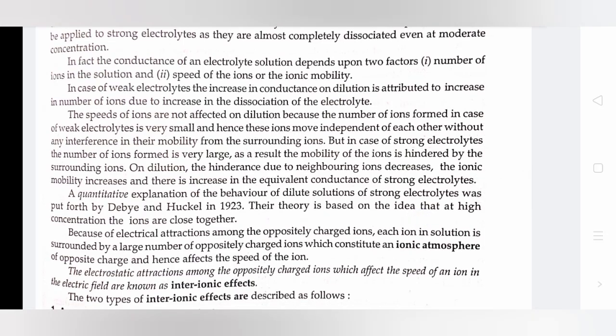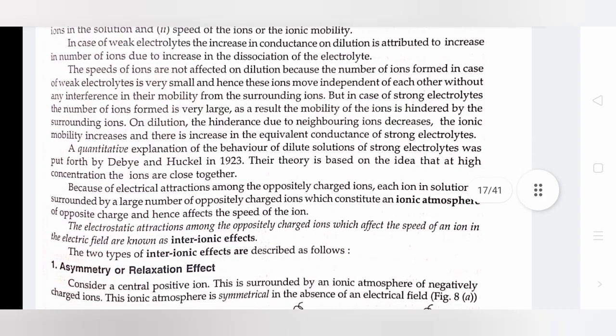In fact, the conductance of an electrolyte solution depends upon two factors. First is the number of ions in the solution, and second is the speed of ions, or the ionic mobility. In case of weak electrolytes, the increase in conductance on dilution is attributed to an increase in the number of ions due to increase in the dissociation of the electrolyte.